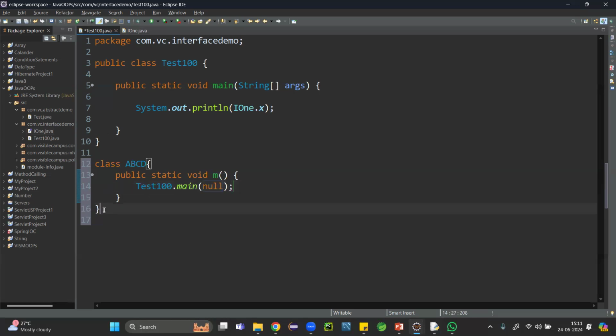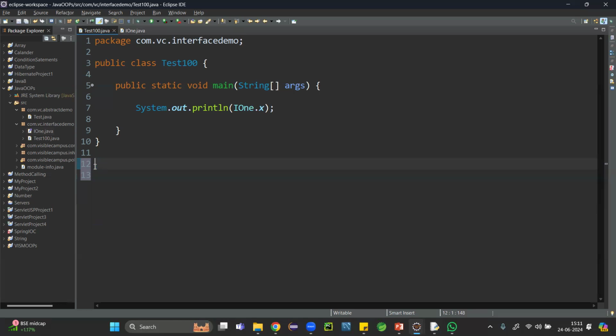Because the main method is static, we can access it by class name. Interface variable names can be accessed by using the interface name, because we can't create an object for an interface. Clear? Any questions?